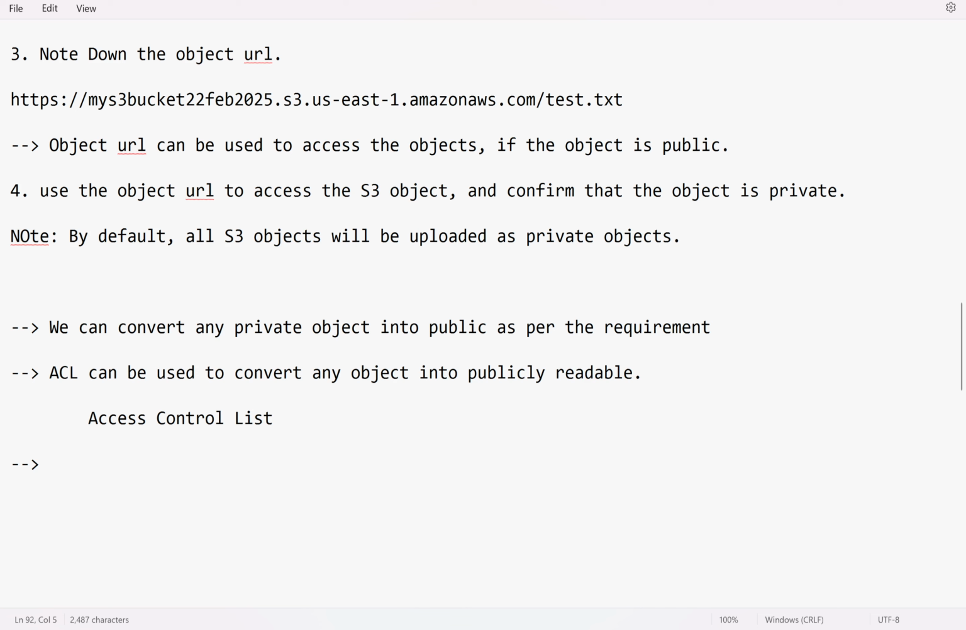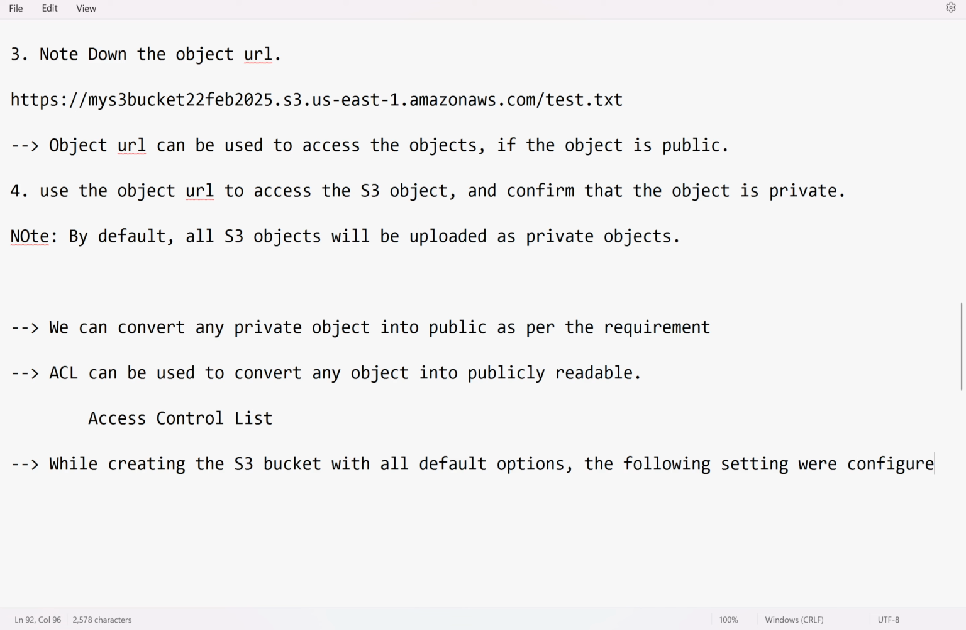So why are our S3 buckets private by default? Because if you observe, while creating the S3 bucket with all default options, the following settings were configured. What are those? The first one is ACLs disabled by default, and the second one is block all public access enabled. Because of these two options configured, by default, all your objects become private.